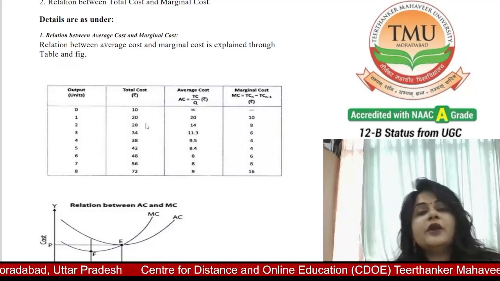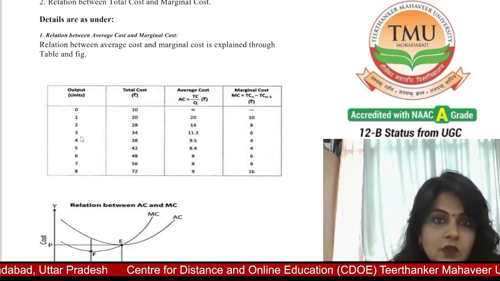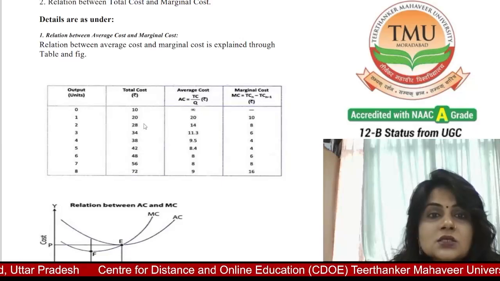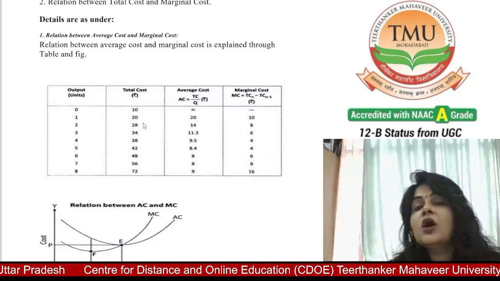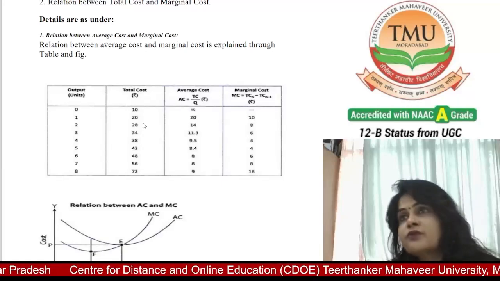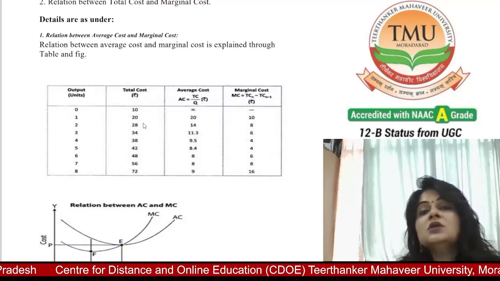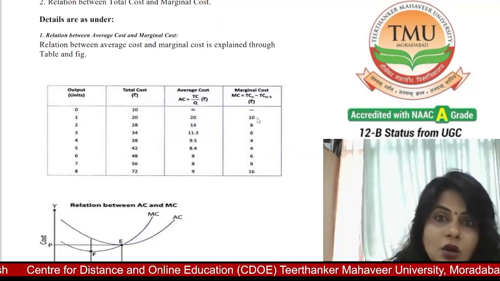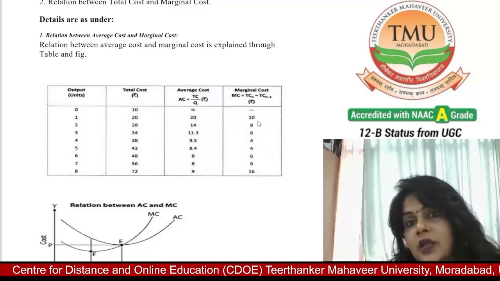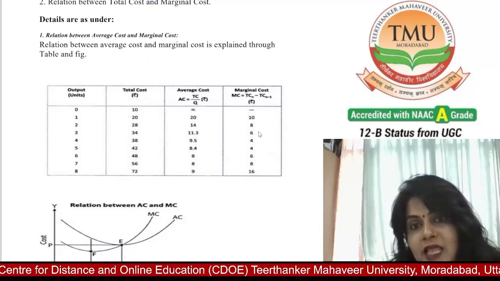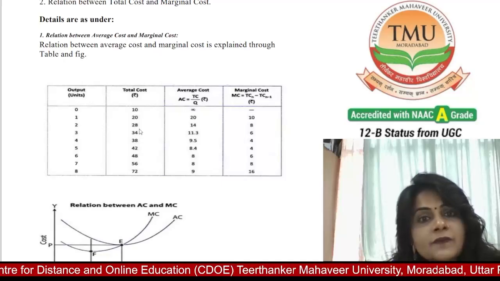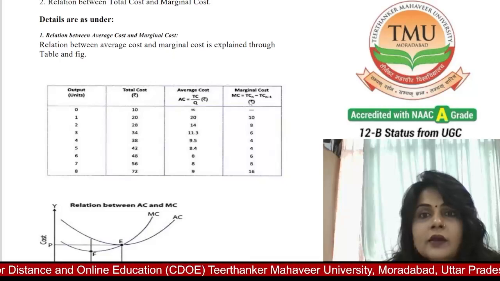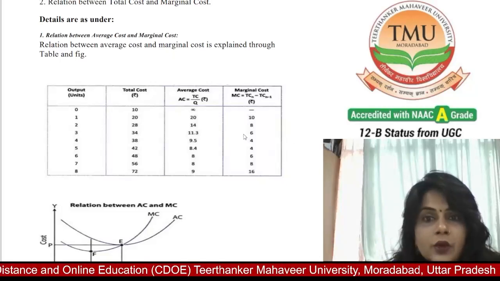Now when the production units become 3, you can see total cost is 28, because in the beginning, due to diminishing marginal utility, the cost also decreases. First it is more, then more, then less. Now total cost is 28, average cost is 28 divided by 3, and marginal cost is 28 minus 20, only 8.